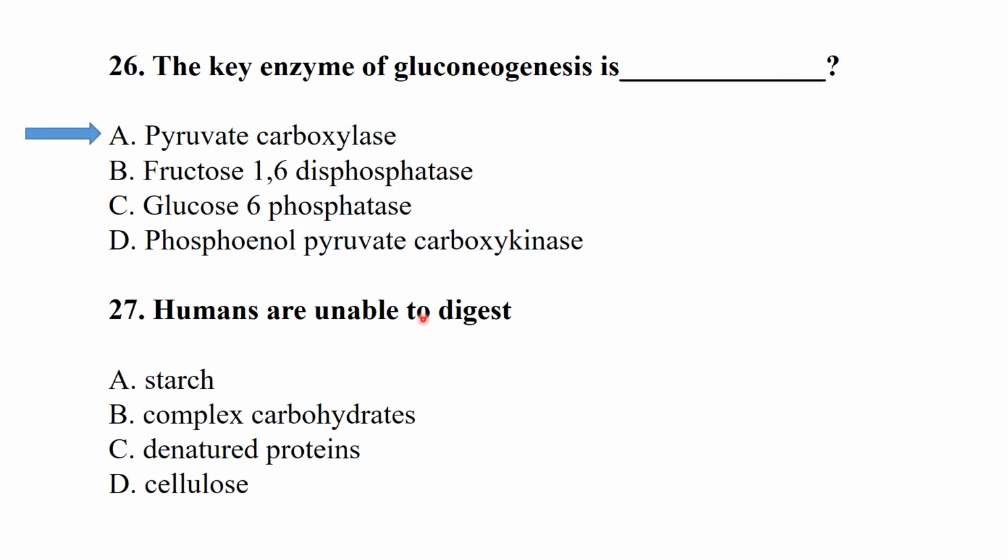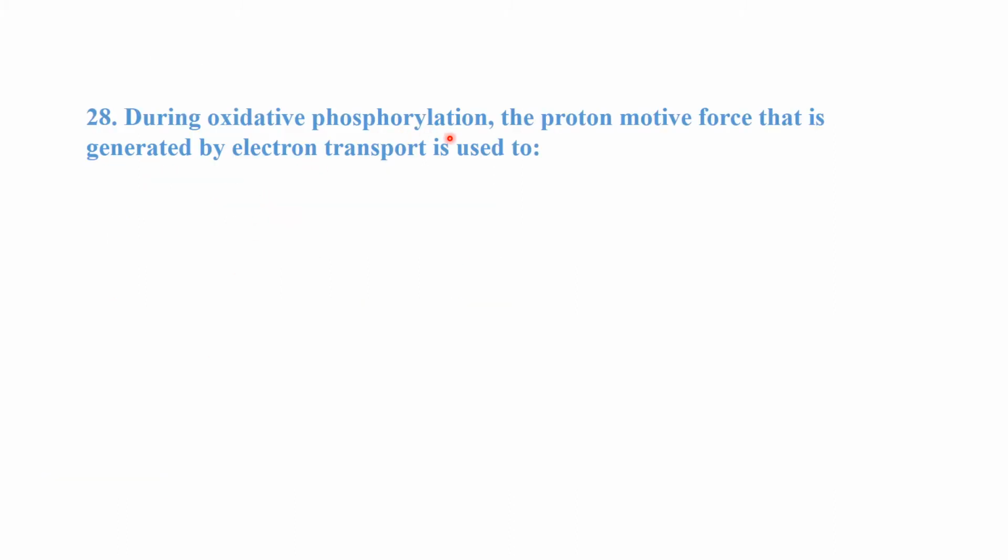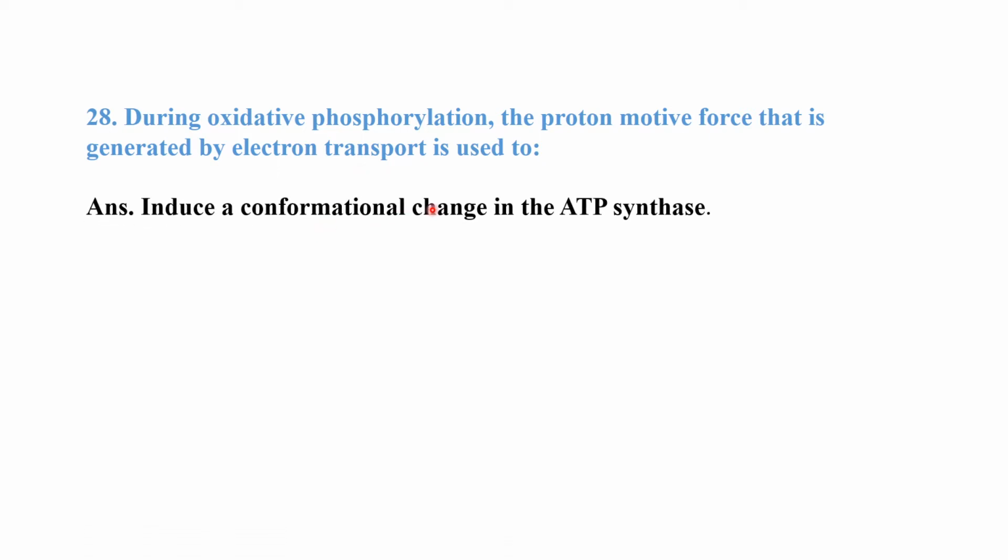Humans are unable to digest cellulose because humans lack cellulase enzyme. During oxidative phosphorylation, the proton motive force that is generated by electron transport is used to induce a conformational change in the ATP synthase.